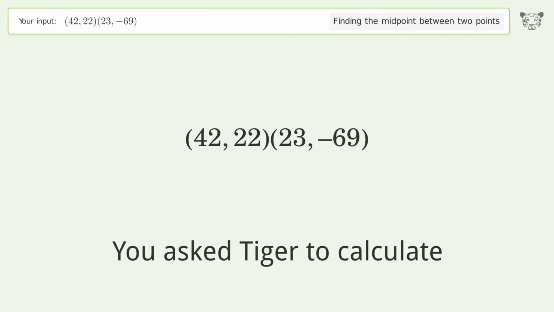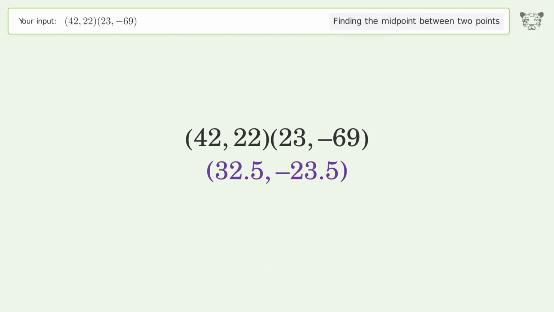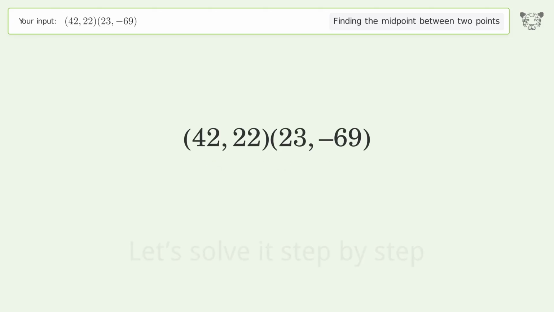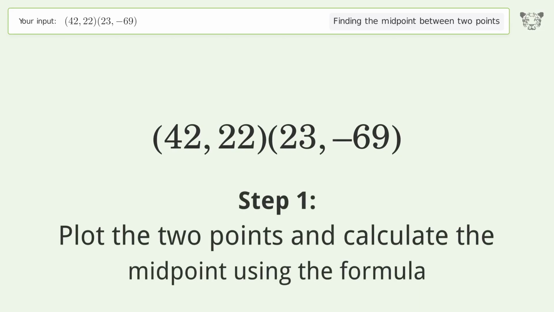You ask Tiger to calculate. This deals with finding the midpoint between 2 points. The midpoint between the 2 points is 32.5, negative 23.5. Let's solve it step by step. Plot the 2 points and calculate the midpoint using the formula.